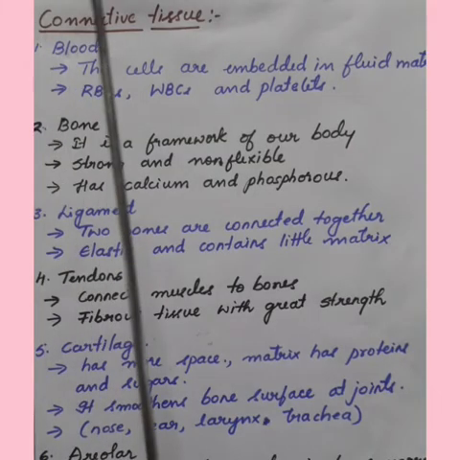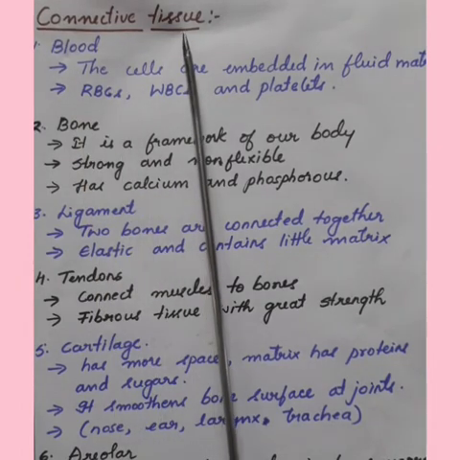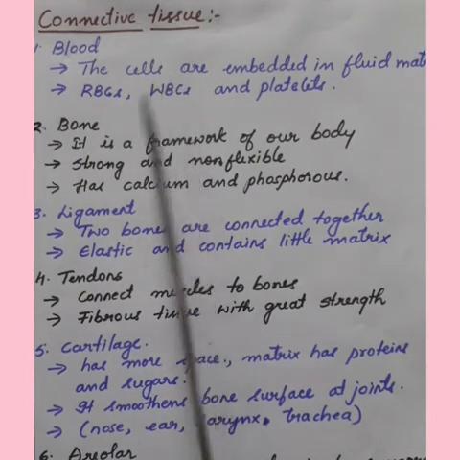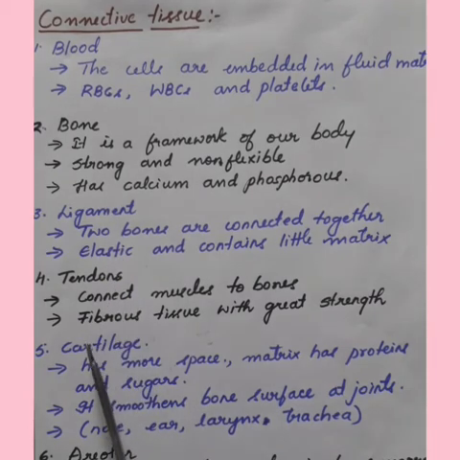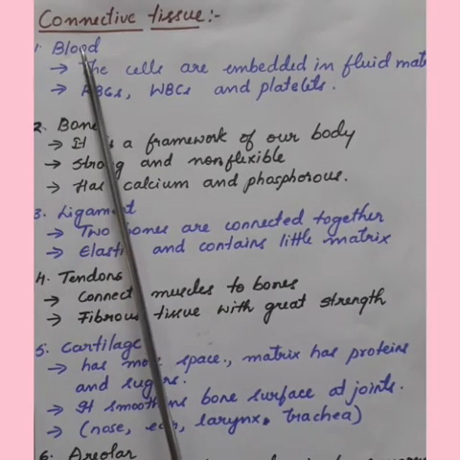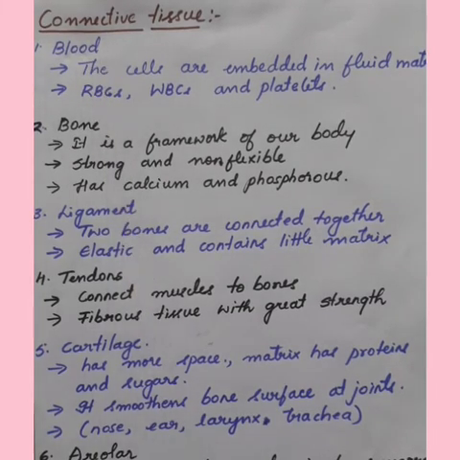Let us study about connective tissue. The types of connective tissue are blood, bone, ligament, tendon, cartilage, areolar and adipose connective tissue. Coming to blood as connective tissue, blood is a type of connective tissue. The matrix may be jelly-like, fluid, dense or rigid. The nature of matrix differs in accordance with the function of the particular type of connective tissue.